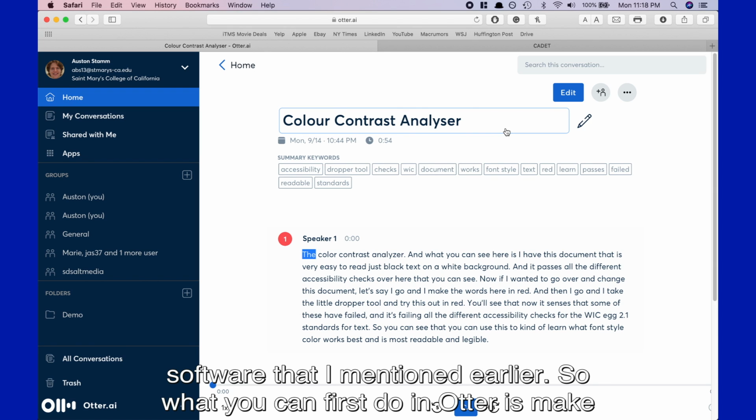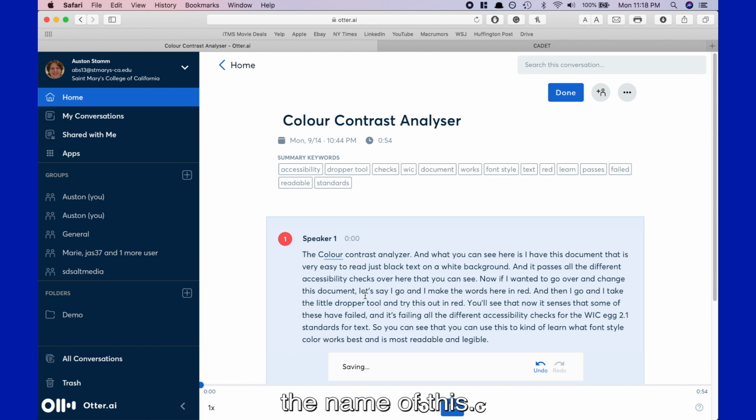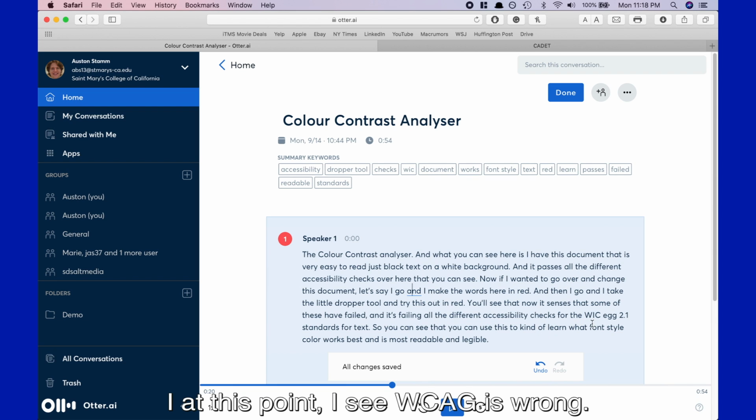So what you can first do in Otter is make any corrections that you see. So I'm going to go over here and just correct the name of this. And then I can go over to the rest of the document and see if there's any other errors that I want to change. At this point, I see WCAG is wrong.